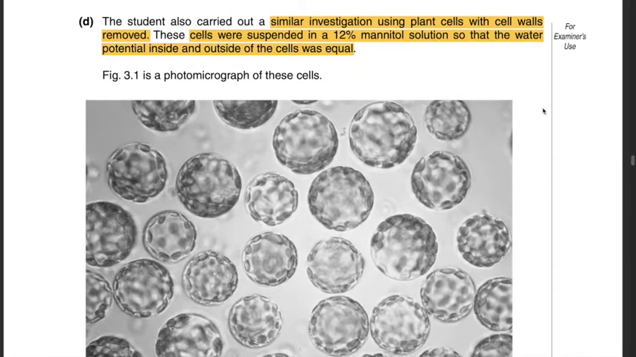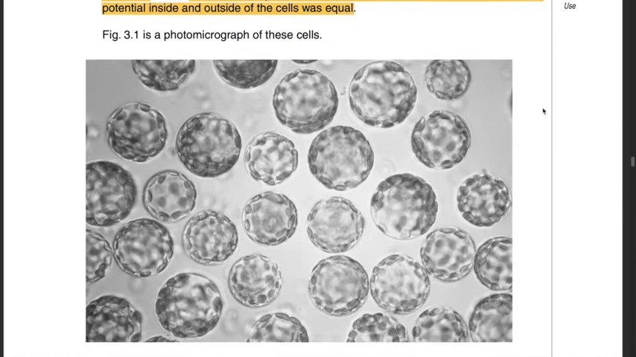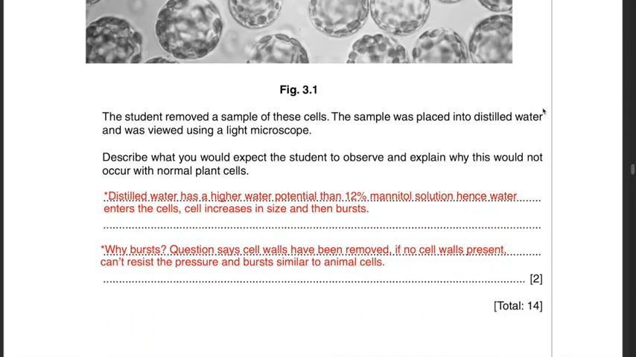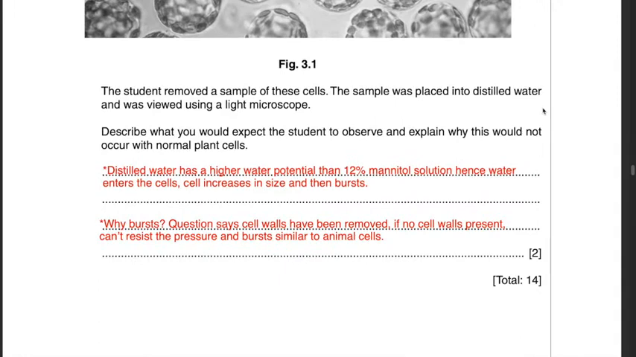Part D. The student also carried out a similar investigation using plant cells with cell walls removed. These cells were suspended in a 12% mannitol solution so that the water potential inside and outside of the cells was equal. The key part of this question is that the investigation was carried out using plant cells with cell walls removed. The student removed a sample of these cells. The sample was placed into distilled water and was viewed using a light microscope. Describe what you would expect the student to observe and explain why this would not occur with normal plant cells.